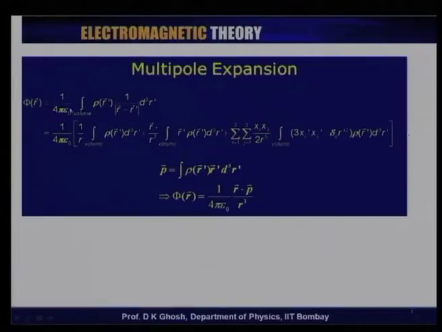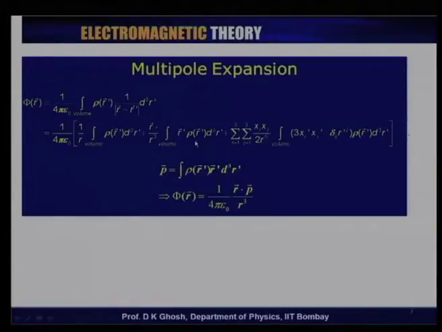Now, since it looks like a point charge, to the leading order in the expansion, I just get the potential due to a point charge, which is q by r, which is exactly what is shown here. Now, when you go to the next term, I have 1 minus r prime by r to the power minus 1. Therefore, my leading term now becomes, other than 1 over r square which comes out, r by r cube dotted with this integral r prime rho r prime d cube r prime.